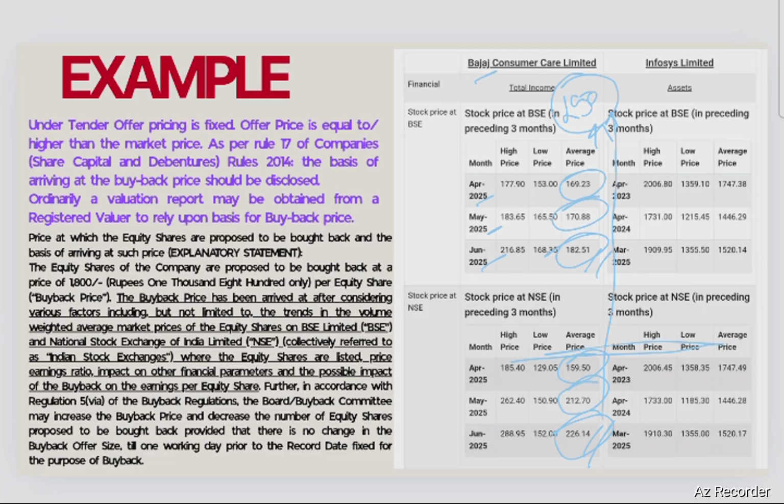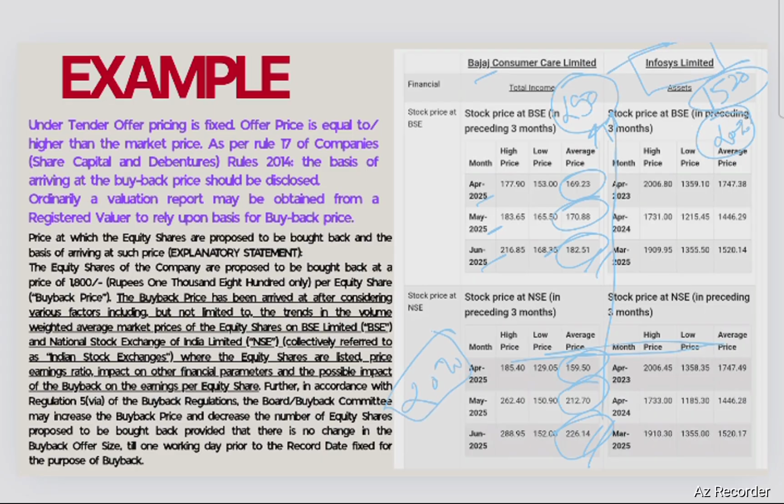Whereas in case of Infosys, the price of the share is currently around 1520, hovering around that only. So it's almost 20% premium that has been added. If you go by the return of this particular share in the last 1 year, the loss has been 20%.